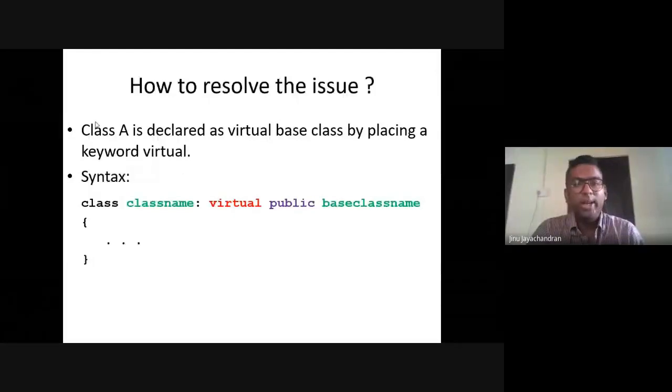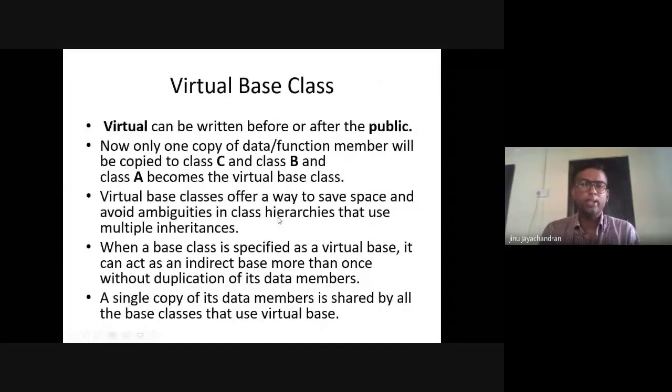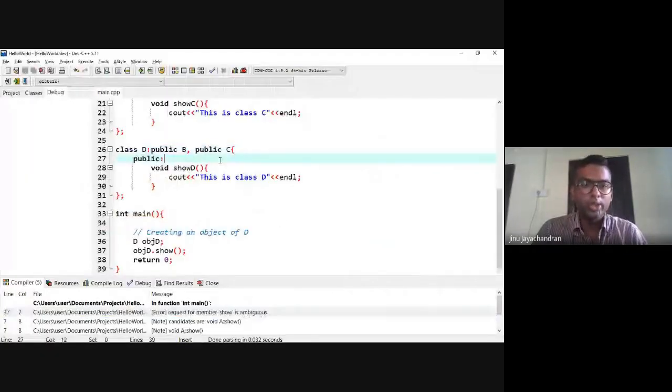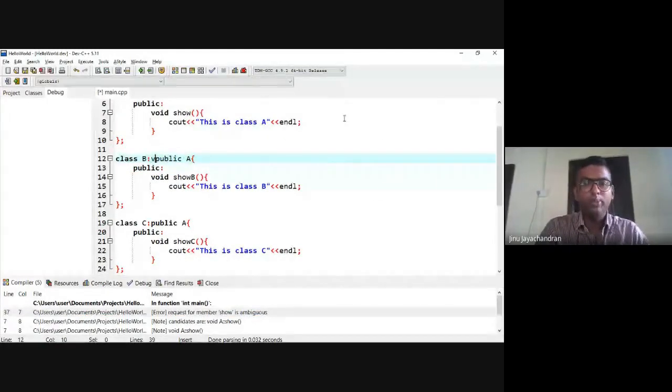Class A will be declared as a virtual base class by placing the keyword virtual along with the public access specifier for class B and class C. When you say the base class is virtual, the compiler understands that there are two different paths for the same inheritance, so it uses only one of the paths. I can say either virtual public A or public virtual A; both are the same.